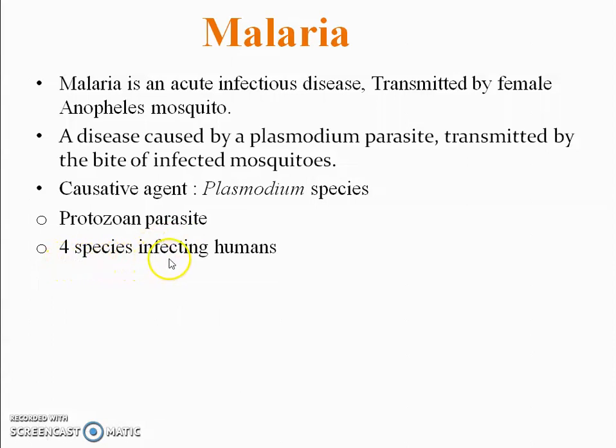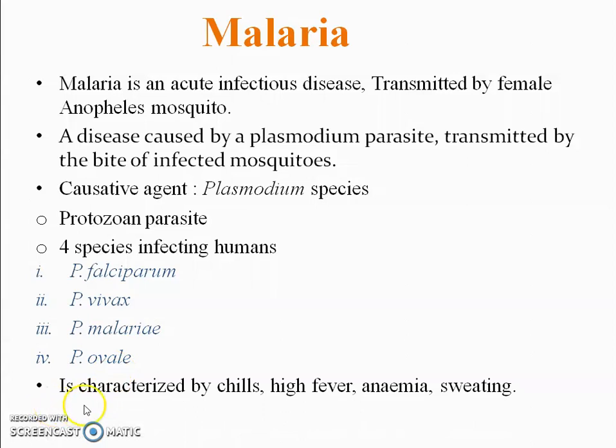Mainly 4 species infect humans: Plasmodium falciparum, Plasmodium vivax, Plasmodium malariae, and Plasmodium ovale. It is characterized by chills, high fever, anemia, and sweating.